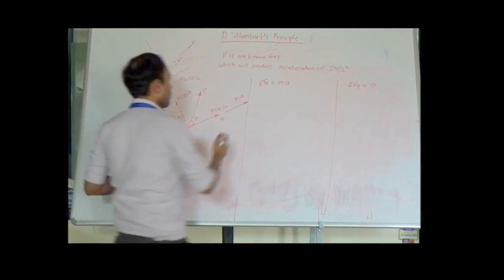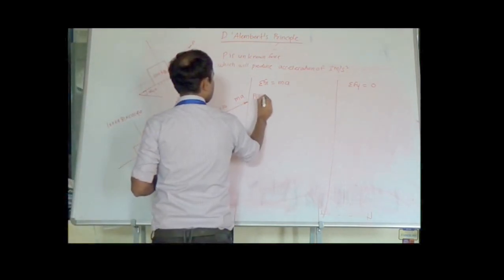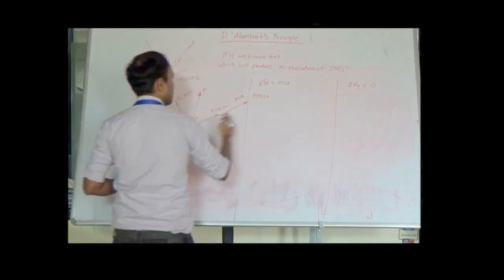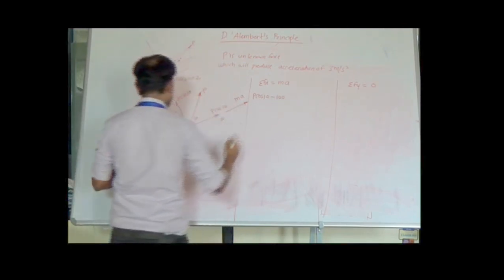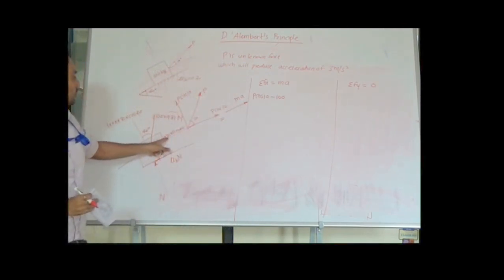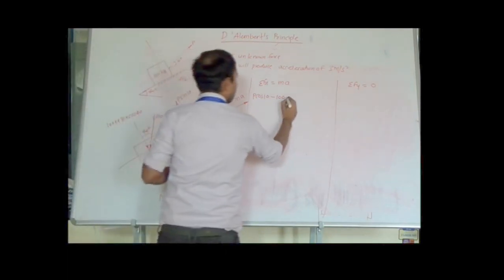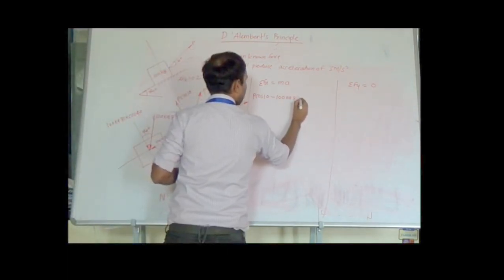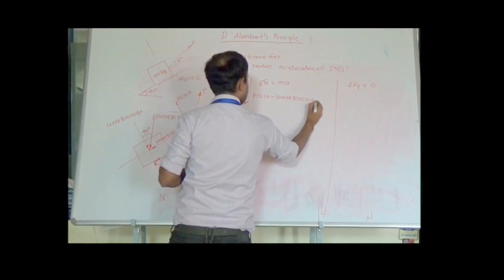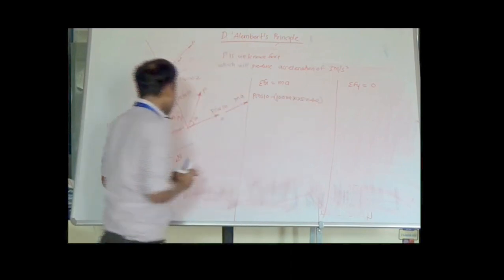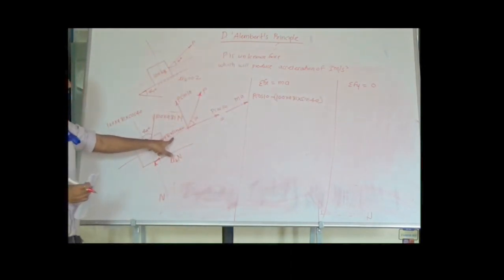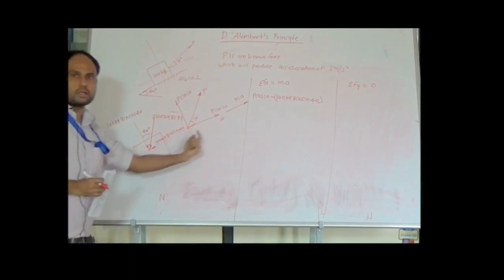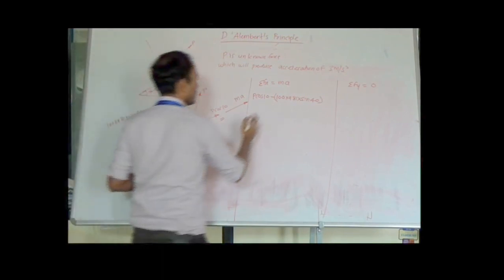First of all we have P cos 10, then minus 100 into 9.81 into sin 40. This force is also acting on the left hand side, which is minus mu k N.